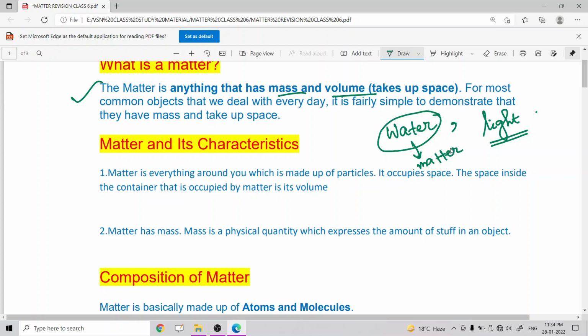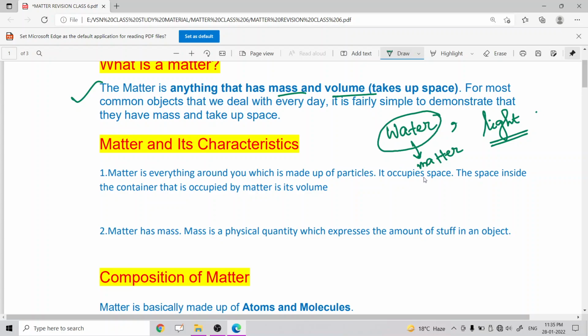Similarly we can say about heat also. Heat is not a matter, and also shadow is not a matter. But water, air, and also TV, cloud, etc. These are the examples of matter.